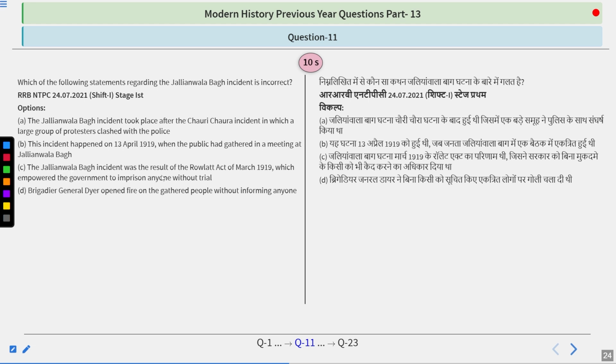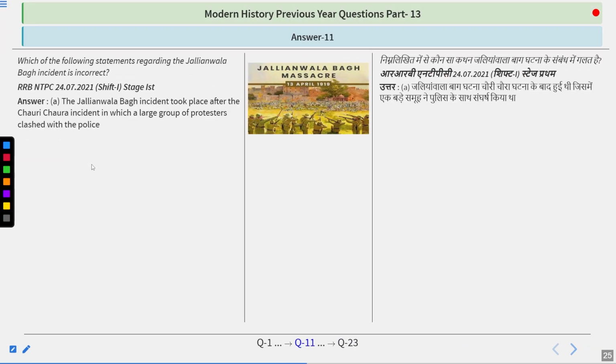The Jallianwala Bagh incident was a result of the Rowlatt Act of March 1919, which empowered the government to imprison anyone without trial. Brigadier General Dyer opened fire on the gathered people without informing anyone. So options are in front of you. Try to think about it. I guess the answer you are looking for is in front of you because this is a very simple one. The answer is option A.